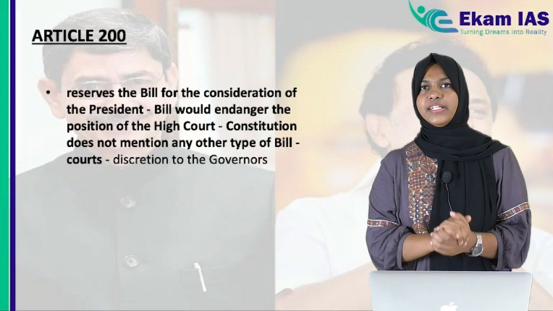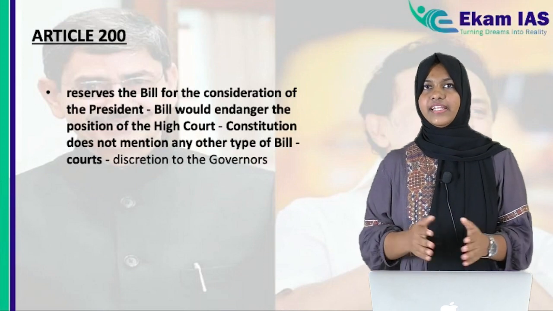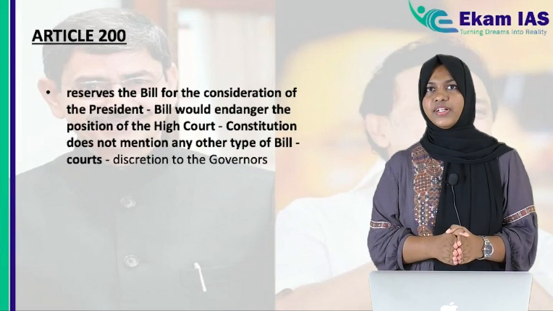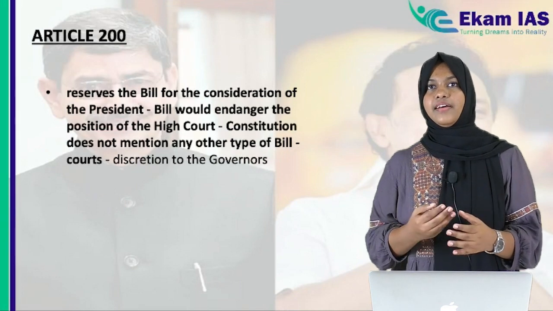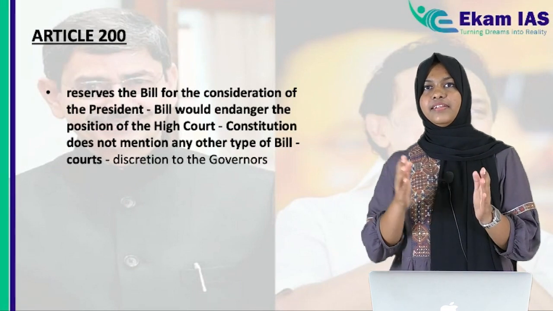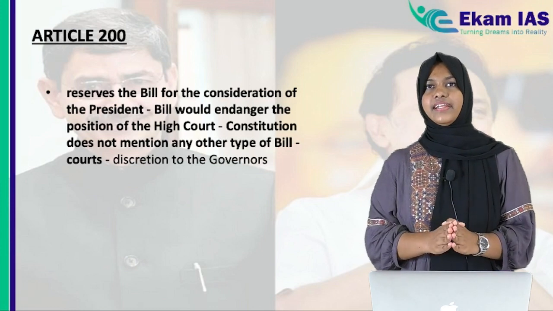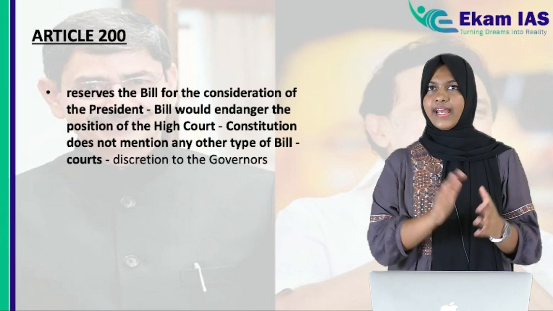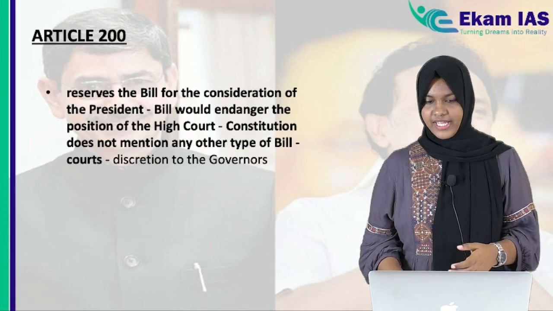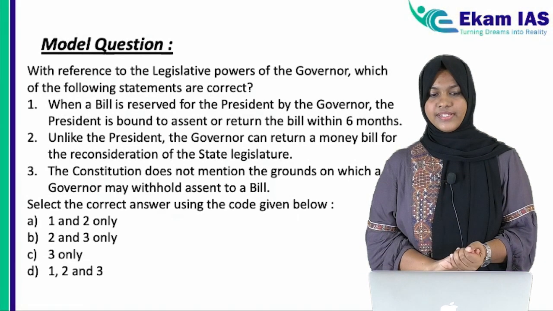The other important things you have to keep in mind when you study Article 200, or the power of assenting to a bill, are to compare the power of the governor with that of the president, and also to study the veto power of the president and the governor. So that's it. Now let's see a model question.